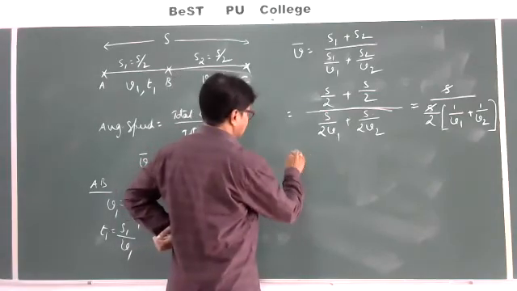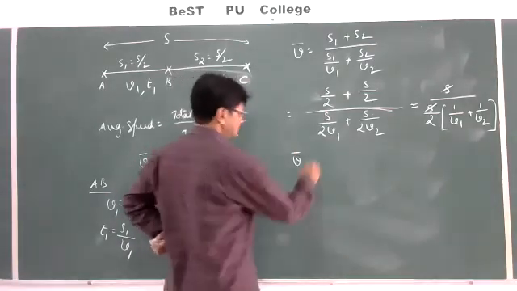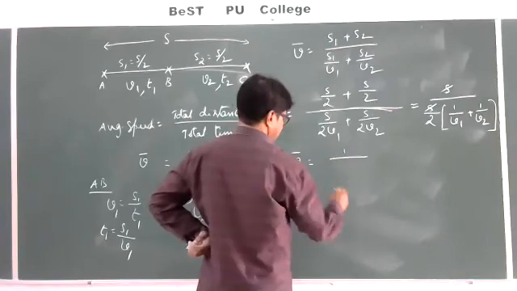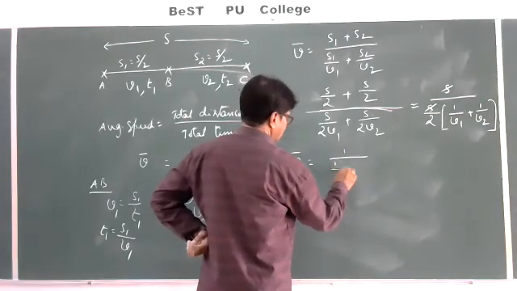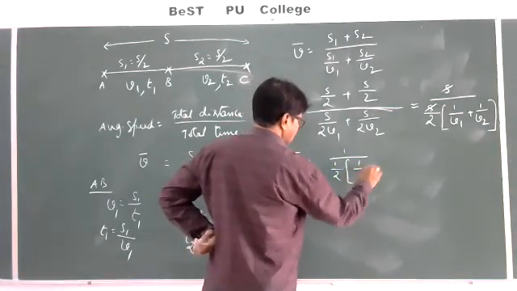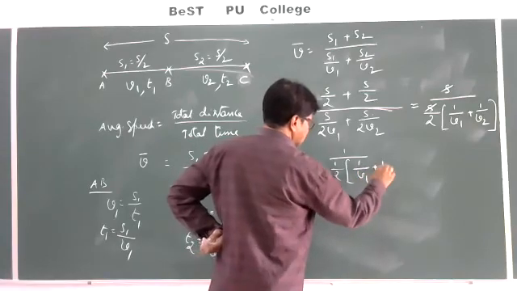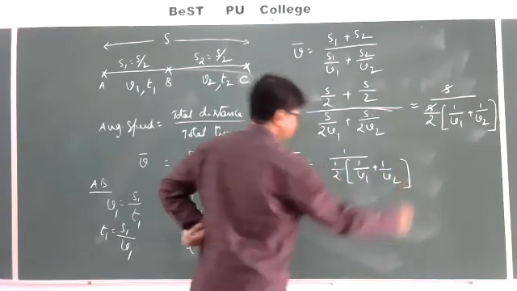V bar is equal to 1 by 2 into 1 by V1 plus 1 by V2.